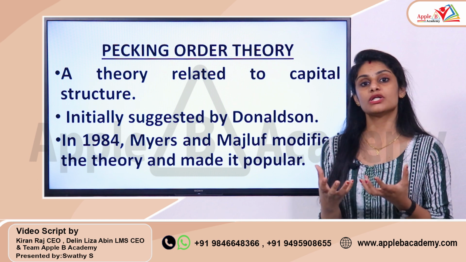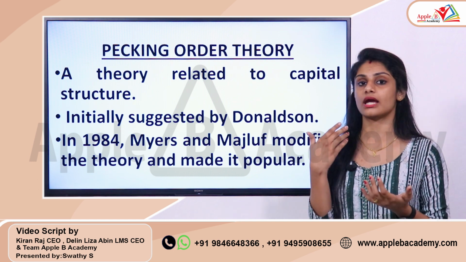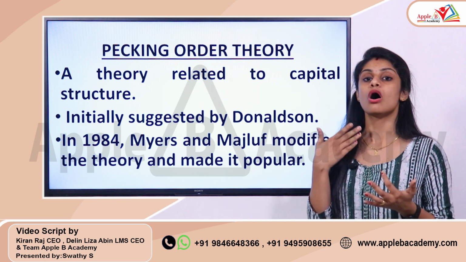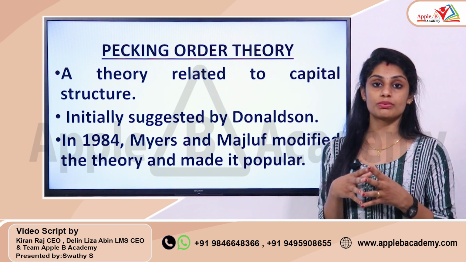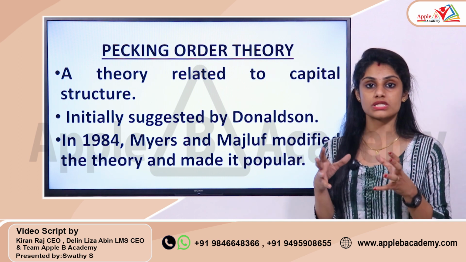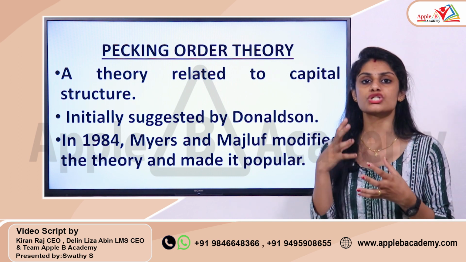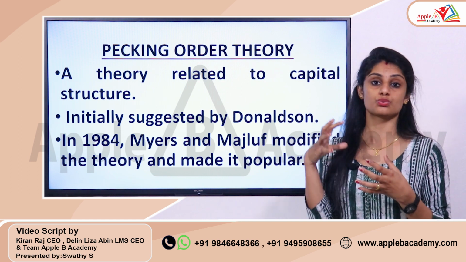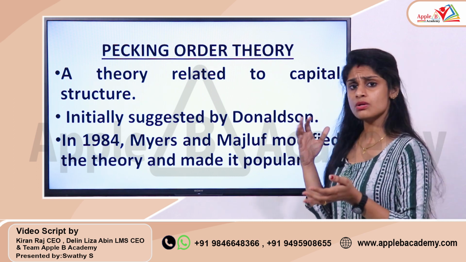That means if a particular company needs rupees 10 lakh, how are they going to collect this 10 lakh? It can be retained earnings, or they can go for debt securities, or they can use equity, preference shares, and bonds can also be used. There are a number of sources available, and the proportion they use for each source matters.